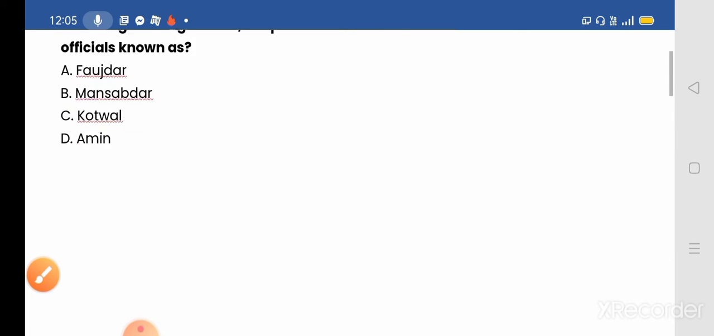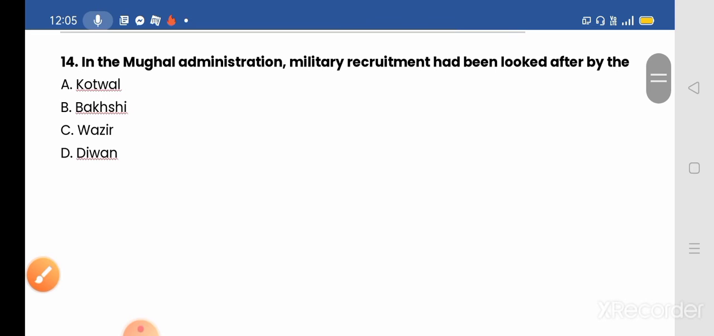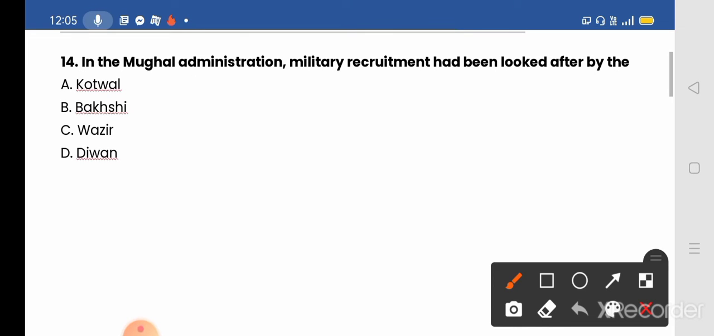Okay. Next question, question number 14. In the Mughal administration, military recruitment had been looked after by the, options given: A, Kotwal; B, Bakshi; C, Wazir; and D, Diwan. And the correct answer will be option number B, Bakshi. In the Mughal administration, military recruitment had been looked after by the Bakshi.